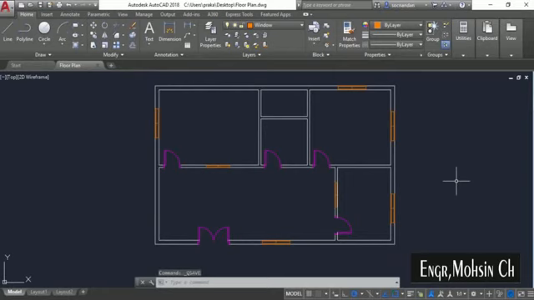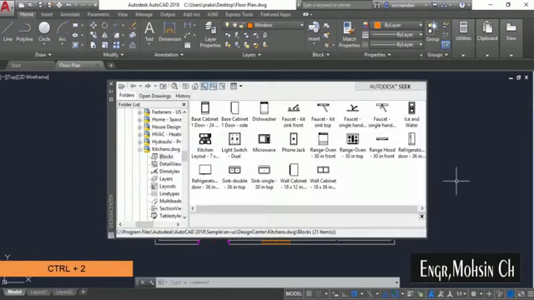saved. Now we can add other blocks, and we're not going to create all of the blocks, and we already have a library of blocks within this AutoCAD 2018 or whatever version you are using, and that library is called Design Center. So you can open Design Center by pressing Ctrl+2 key on your keyboard, or you can also use its command Add Center. Now this will open the Design Center with your default view.